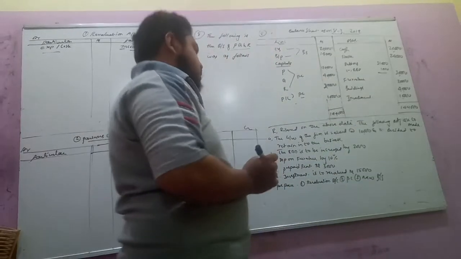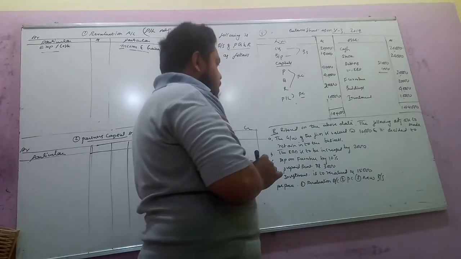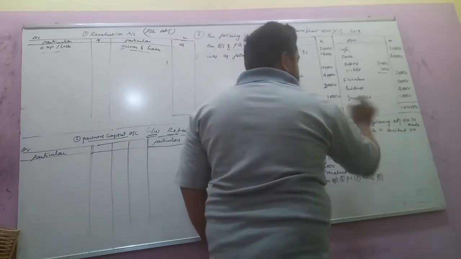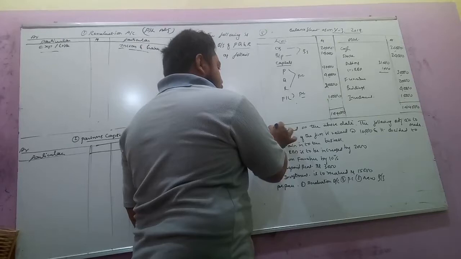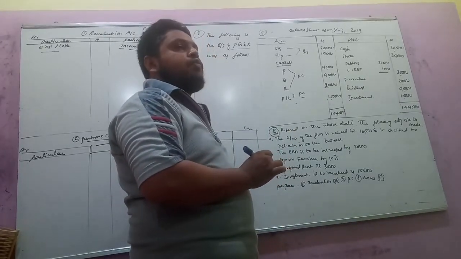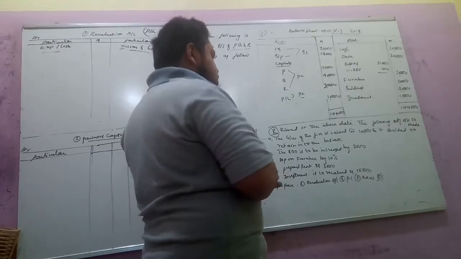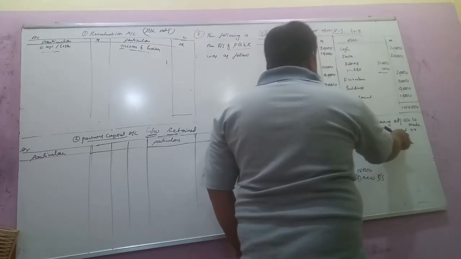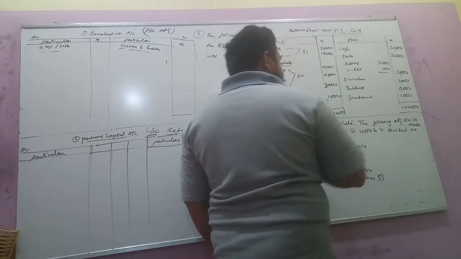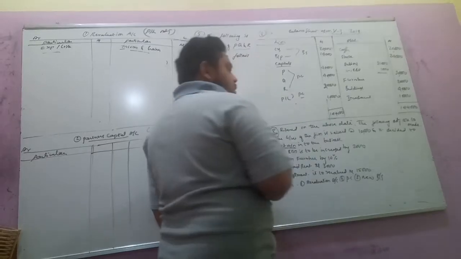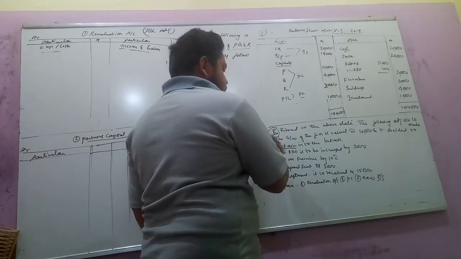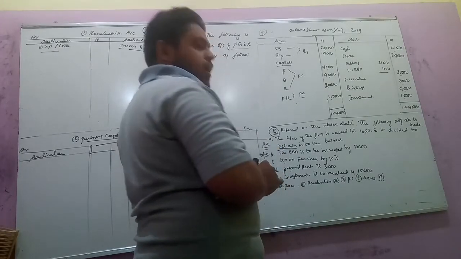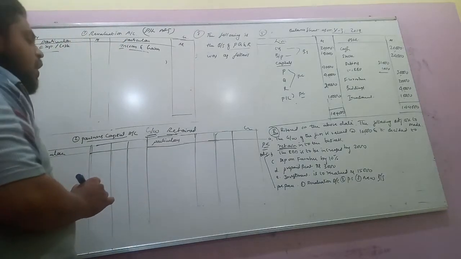Now come to the adjustment part. This is additional information: R retired on the above day, and the following adjustments are to be made. Who is the retiring partner here? R. He has taken retirement from the business. The goodwill of the firm is valued at 10,000 and it is decided to retain it in the business. This adjustment we record under the partners capital account, and all remaining adjustments we record under the profit and loss adjustment account.